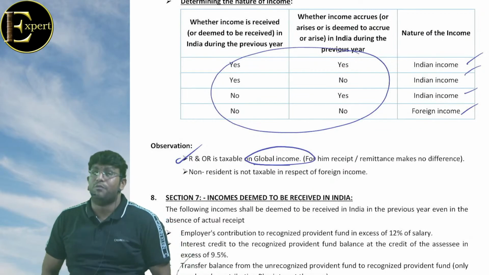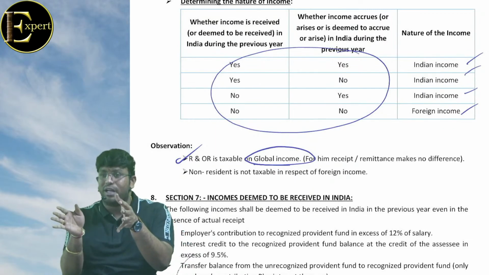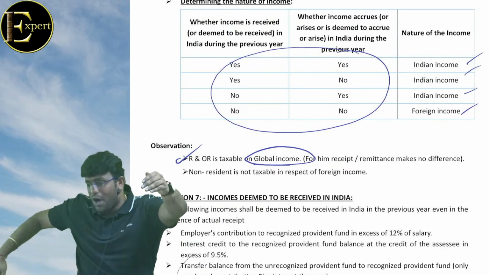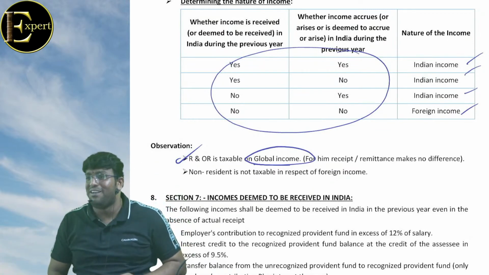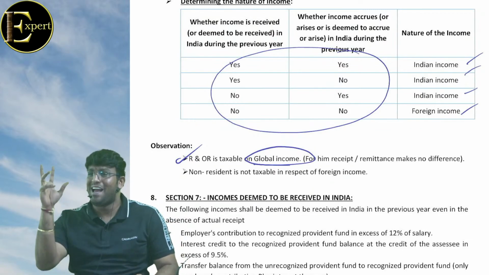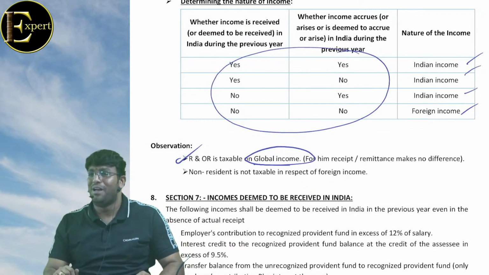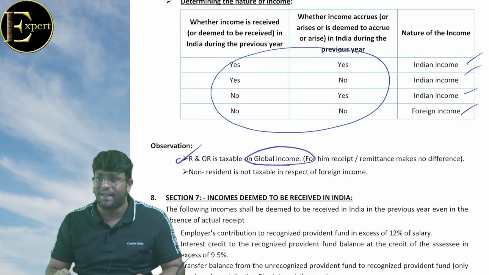When Vodafone used to be there, one ad used to come where one small dog used to go, it used to be Hutch before. A person is walking, the dog is coming at the back. Music used to come, you and I in this beautiful world. Green grass, blue sky. And the caption of that advertisement was, wherever you go, our network follows. Same way for ROR, wherever you go, income tax will follow.